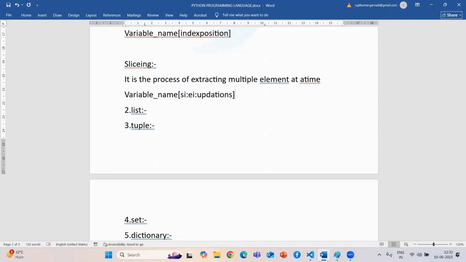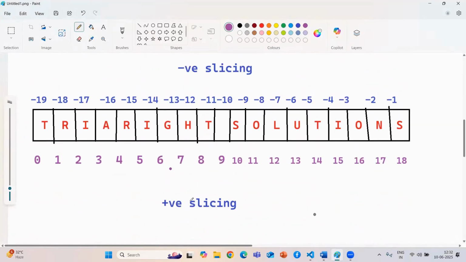So how it is going to work, we are going to see now. I'll create the diagram also for you. Your positive slicing starts from 0 to the length of your string, and your negative also starts from -1 to the length of the string. If I want to extract R and I, I need to start from 1 to 2, but in slicing you need to give one more extra value. Means if you want R and I, you need to pass your ending index as 3.